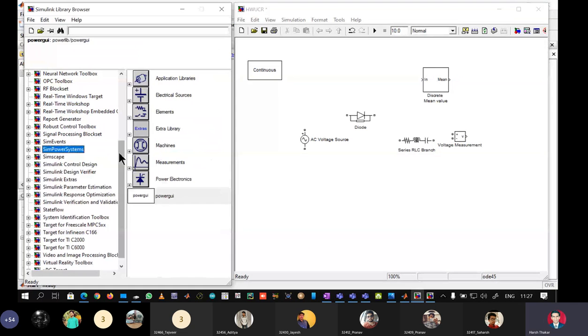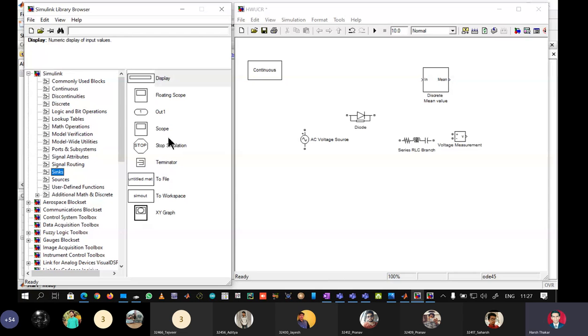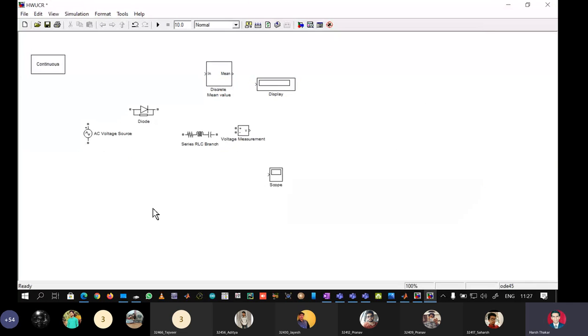We have to put a scope for observing waveforms. So go to Simulink, sinks, put a scope here, also put a display here. And we will not use a multiplexer because we don't need to display the current. Okay, maximize the model and start connecting.